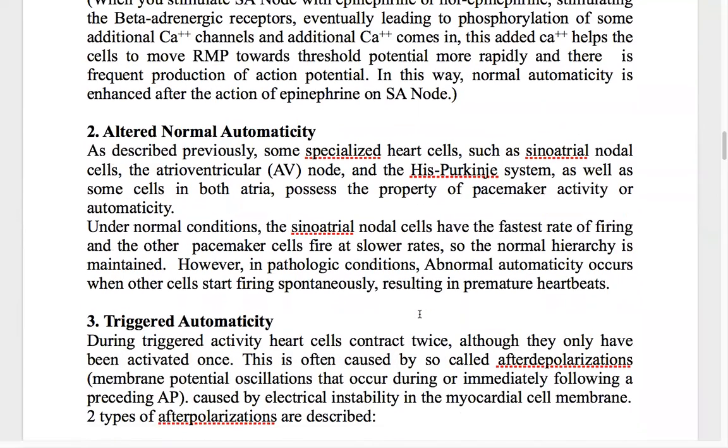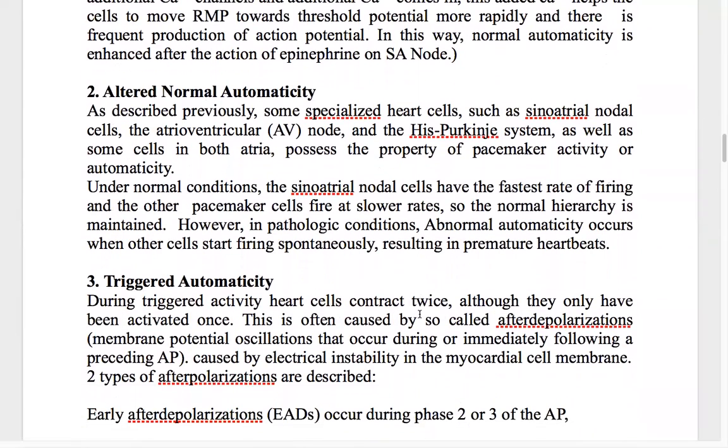The next mechanism of cardiac arrhythmia is altered normal automaticity, or we can also call it abnormal automaticity. As we all know, an impulse is generated from the SA node. But actually, in our heart, the impulses are not only produced from the SA node.